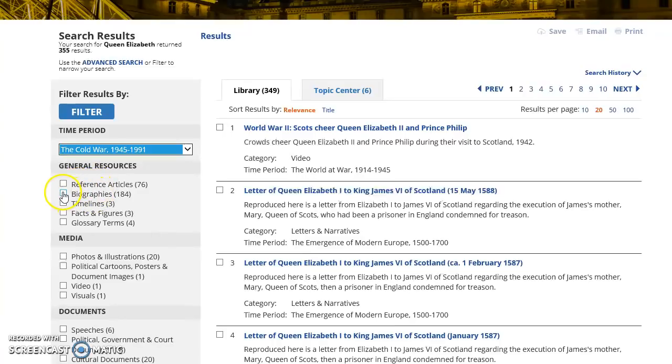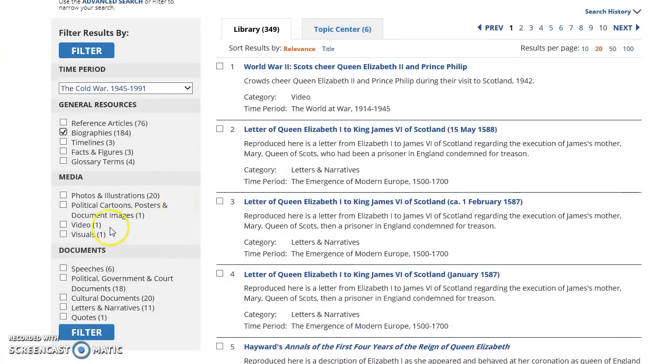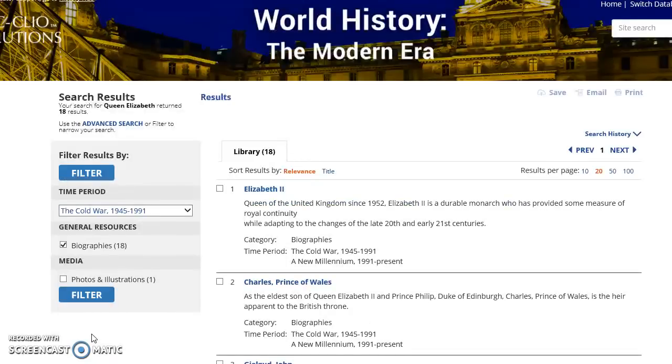Then we can have biographies, political cartoons, videos, visuals. We can decide, do we want speeches? Do we want political court documents, perhaps? Do we want letters and narratives? Yes. We want some primary sources, I'm sure, and then we're going to filter it based on that. After that, we're left with 18 results.